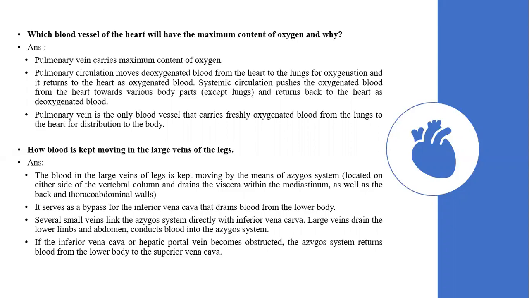How is blood kept moving in the large vessels of the legs? The blood in the large vessels is kept moving by means of the azygos system. What is this azygos system? The azygos system is located on either side of our vertebral column and drains the viscera, within the mediastinum as well as the back and thoracoabdominal walls.